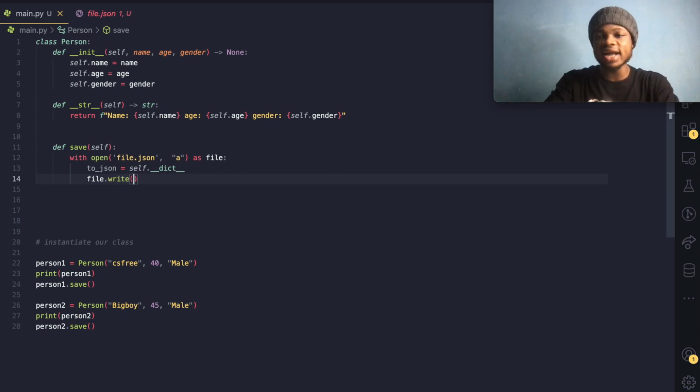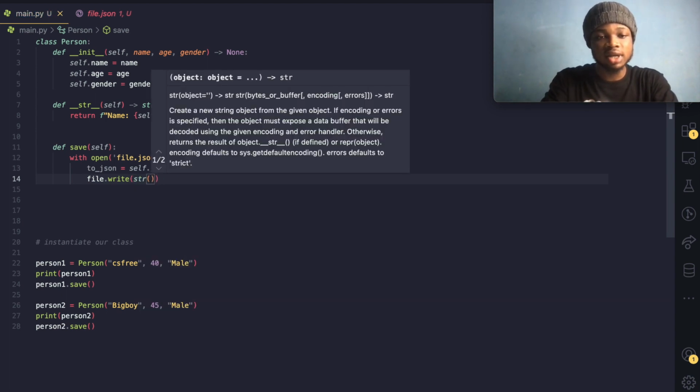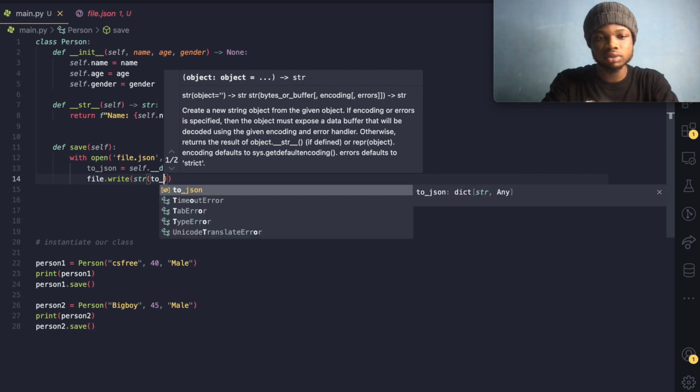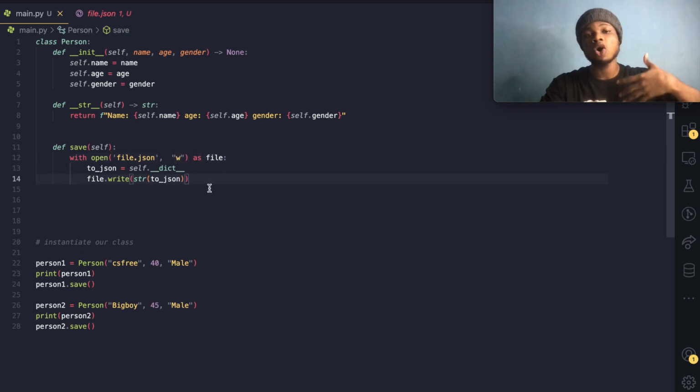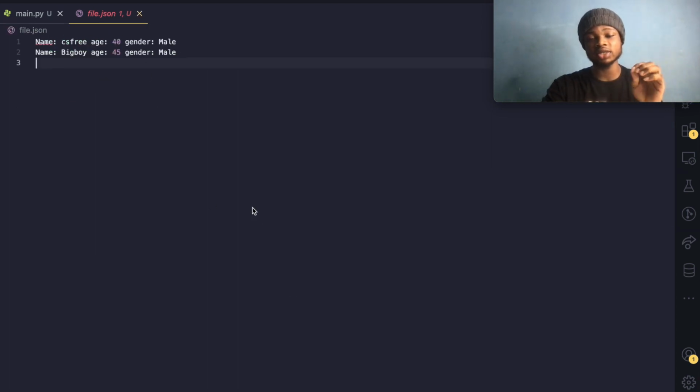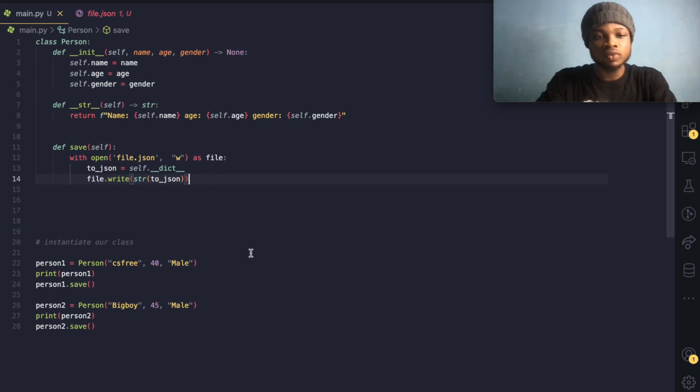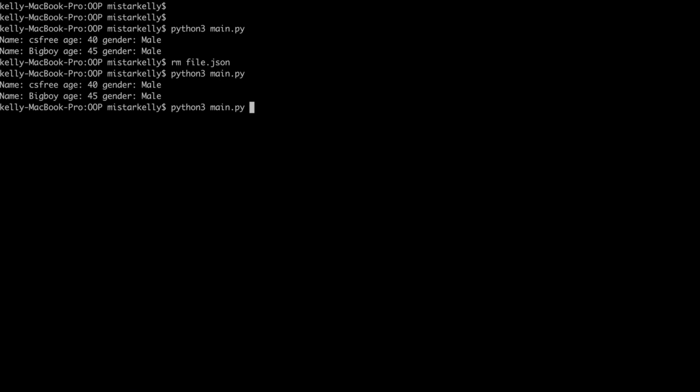And now we cannot write a dictionary also. We have to write a string, you remember, right? So we could just pass this over here and say str and say to JSON. Makes sense, right? So what we can do now is put this to write over here first of all, so that it can overwrite the database, so that it just takes off this entry with a new entry, right? That's why we change it to write.